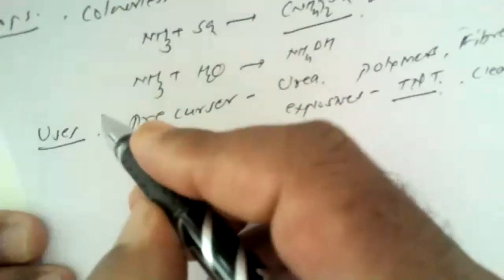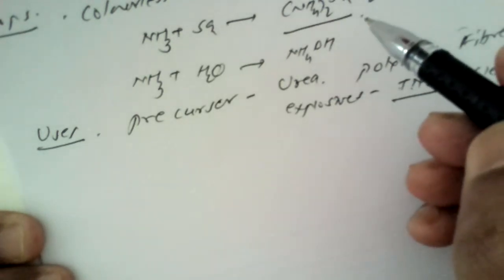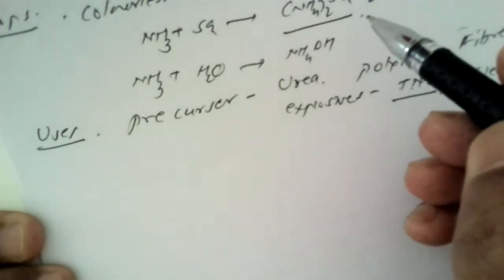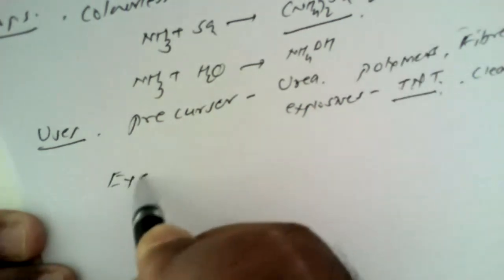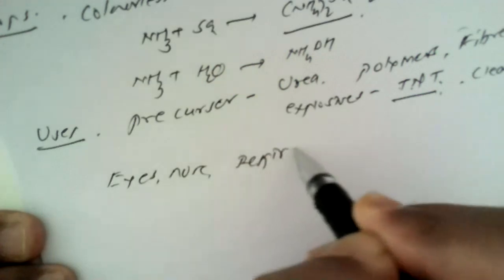Now, what are the health hazards? Just now I have seen it has a sharp and penetrating odor. Because of this, it can severely damage our eyes, the nose, and the respiratory tract.